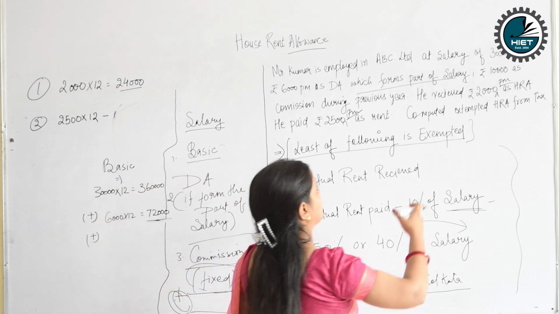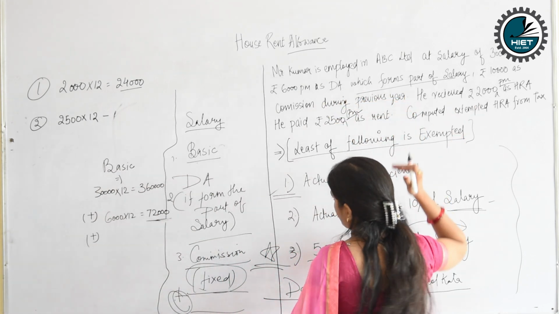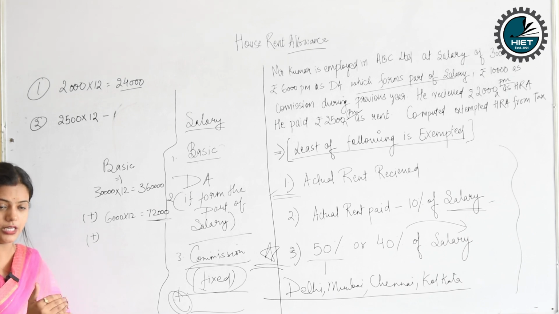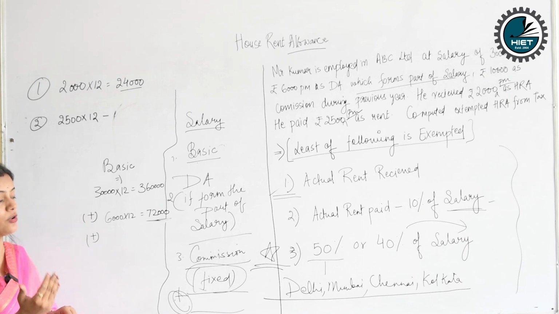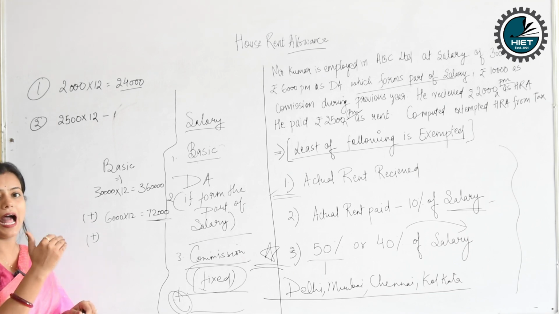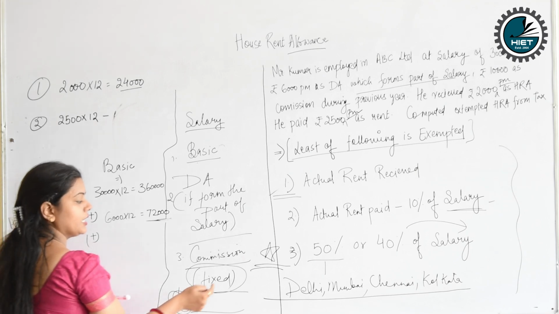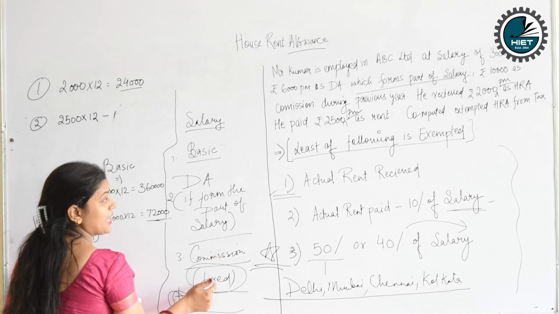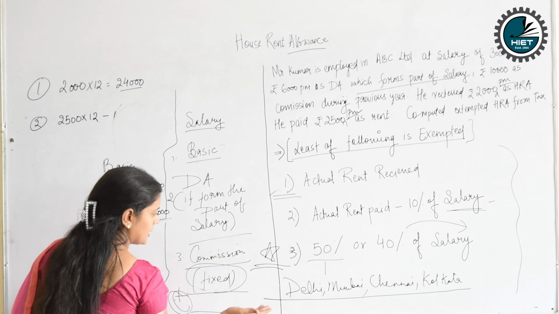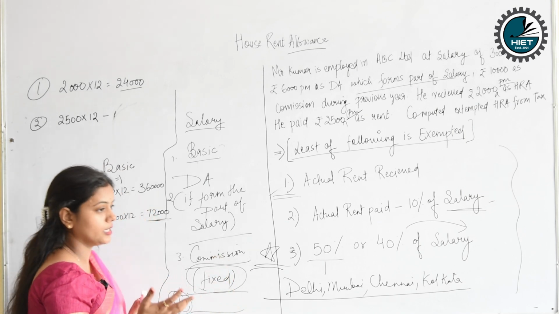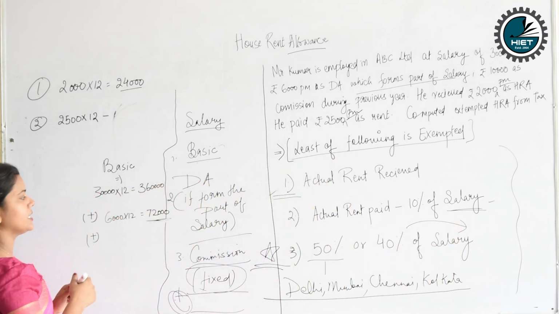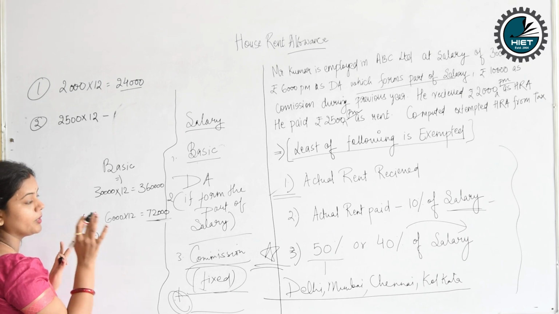It is written here, 10,000 as commission during the previous year. Is it written anywhere that it is a fixed commission? Is it written anywhere that it is given to the employee every year? No, it has not been written. So it will not be considered part of the salary because the word fixed has not been written. You should remember this. It is highlighted to you because students often get into a hassle, do not read the question, and just write the answer, and in that case you'll end up with a wrong answer.